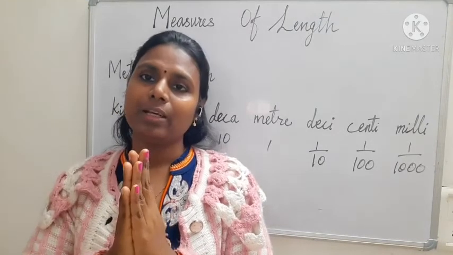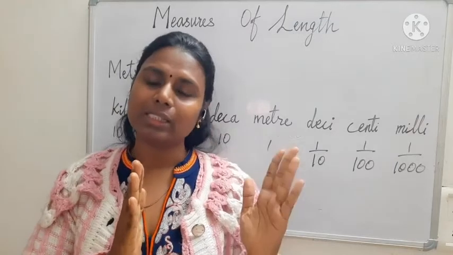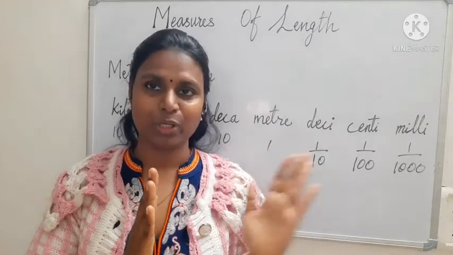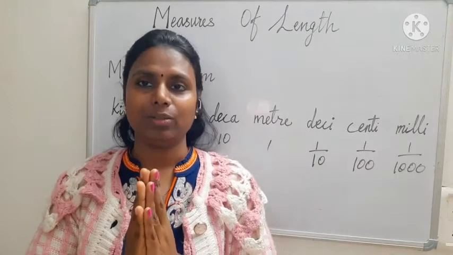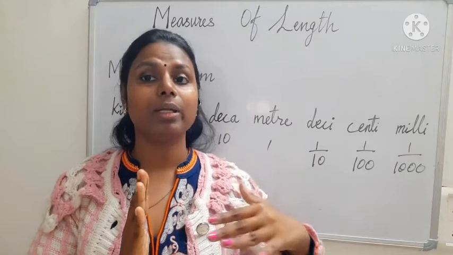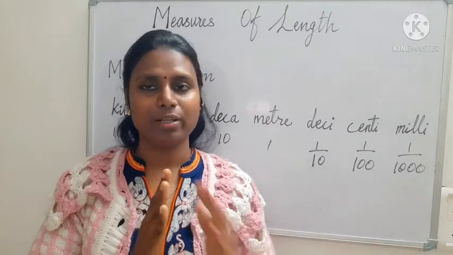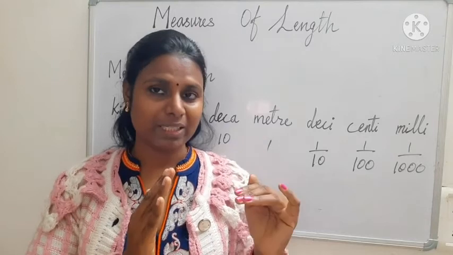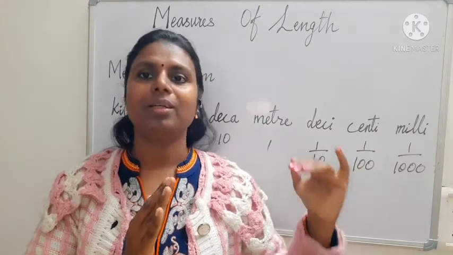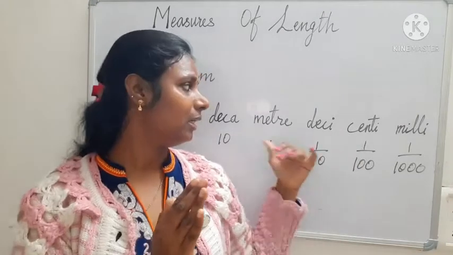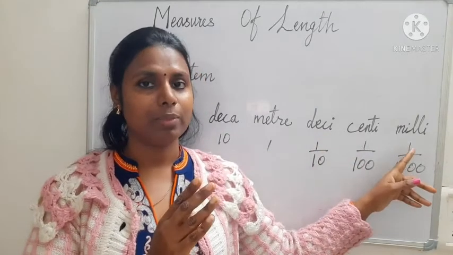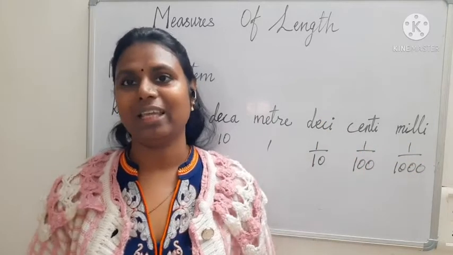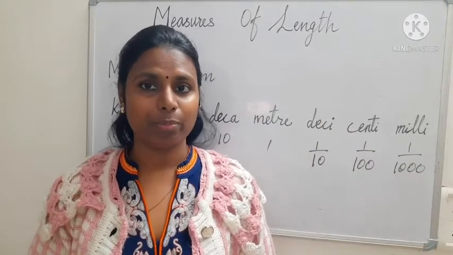Going to the smaller side, you are going to divide by 10. Here also 10 differences, but here you divide to find smaller units. After meter, decimeter, centimeter, millimeter. These things you have to remember.